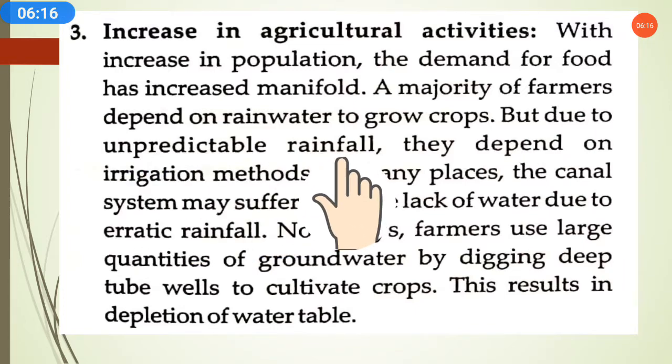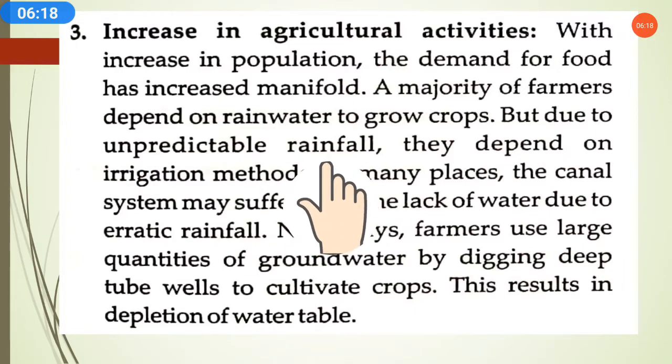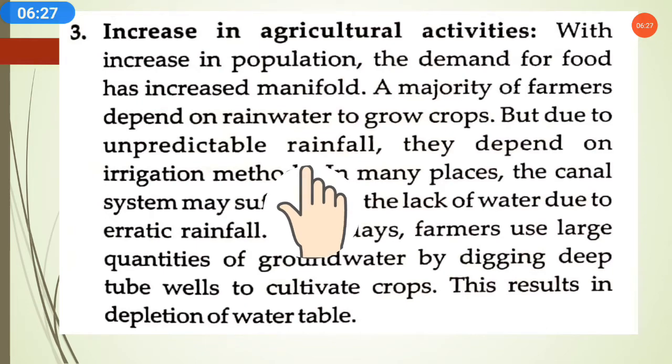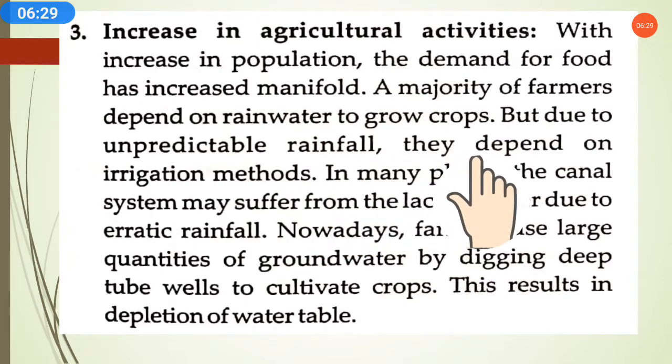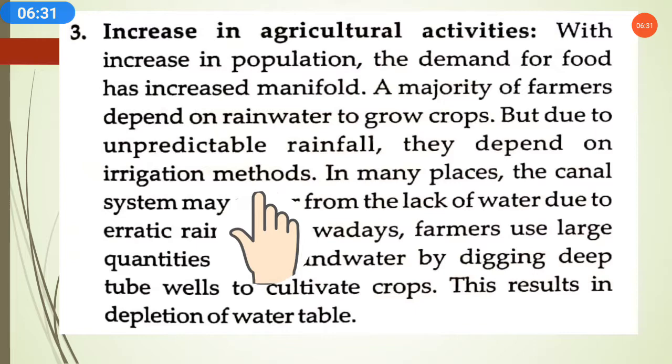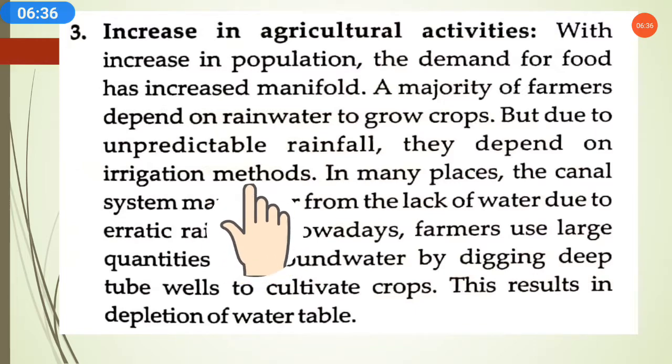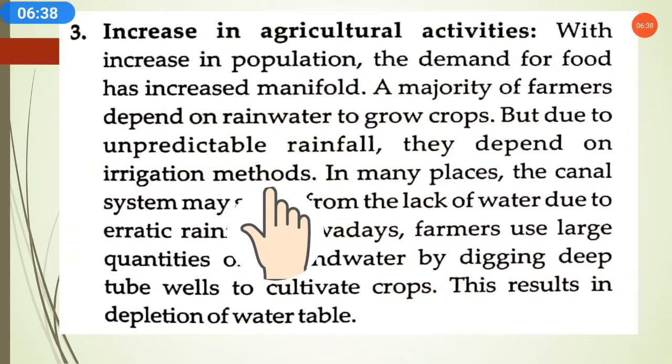But due to unpredictable rainfall, it is not necessary that every year and every season good rainfall will be there. Unpredictable means sometimes less rainfall, sometimes good, sometimes high. So due to unpredictable rainfall, they depend on irrigation methods. Now what is an irrigation method? It means giving water to the fields and plants. That is irrigation.